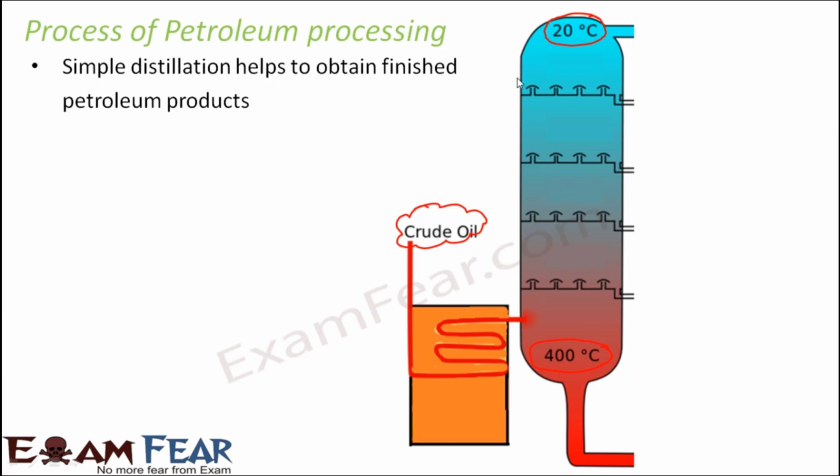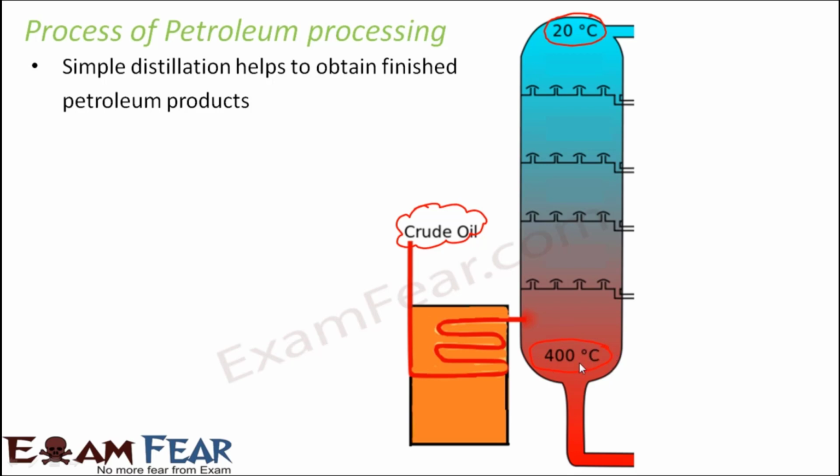Finally, those which boil at the lowest temperature will get collected here. That's how the components will get separated. The lighter products, for example LPG, will boil at lower temperature, so they will get collected towards the top of this distillation column, whereas the heaviest products like paraffin wax or lubricating oil will get collected towards the higher end of the temperature.